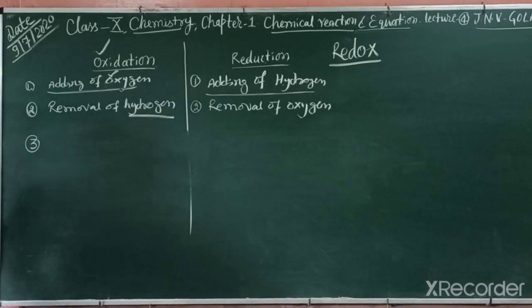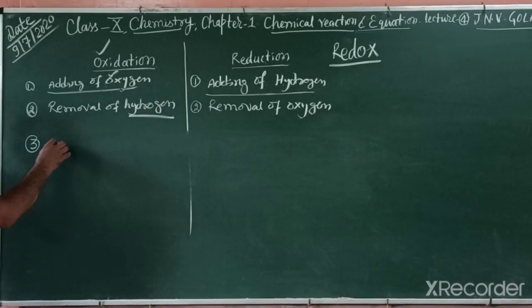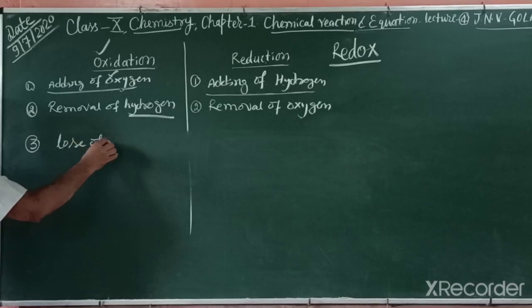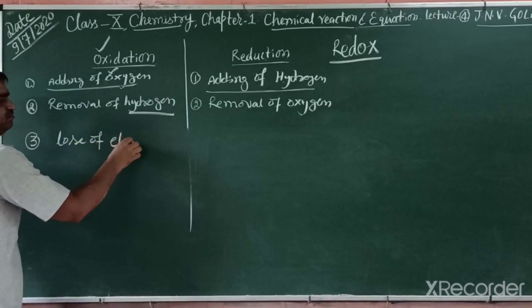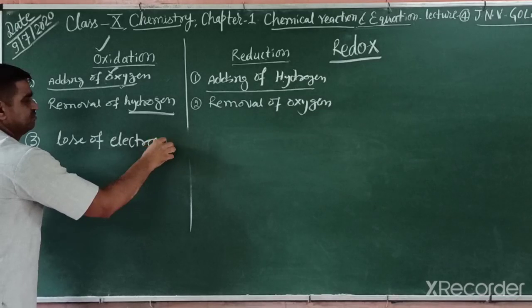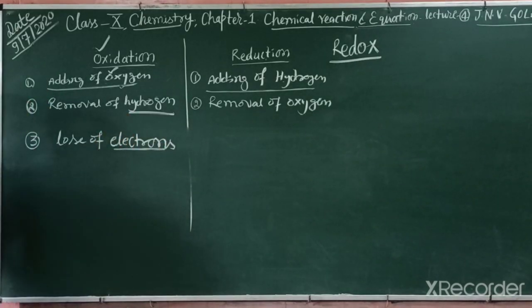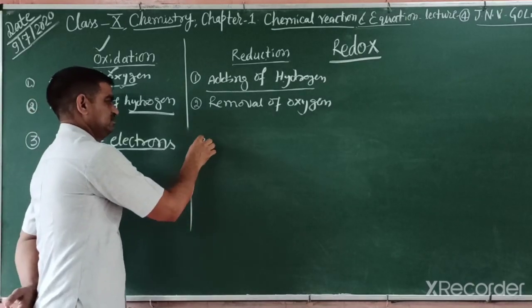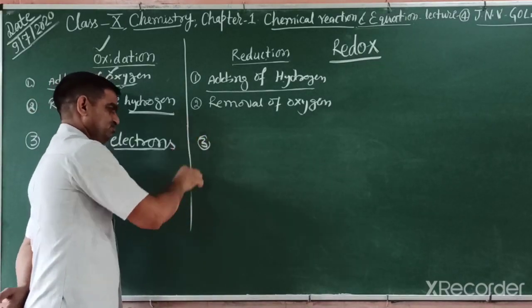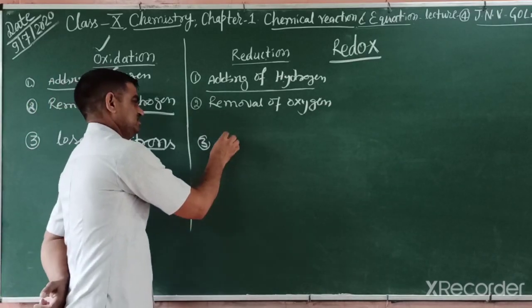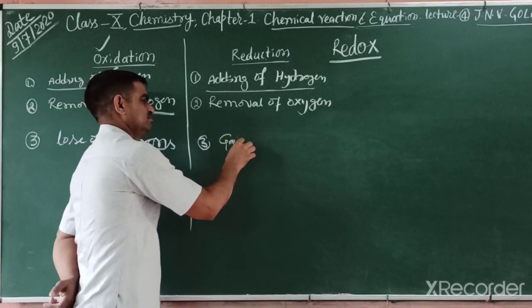This third definition means loss of electron. Loss of electron or electrons is known as oxidation. The other one, the most suitable definition you will study in 11th class, is gain of electron.